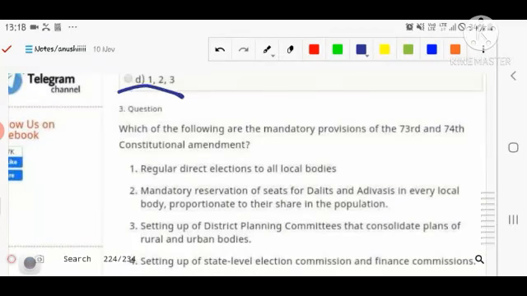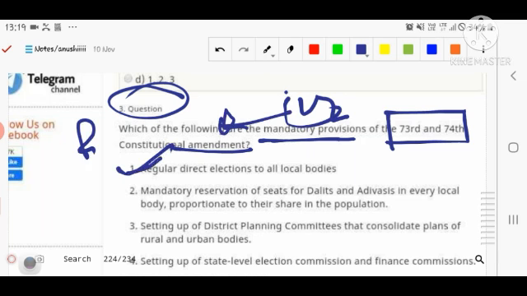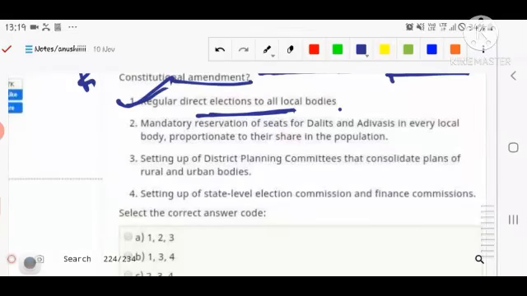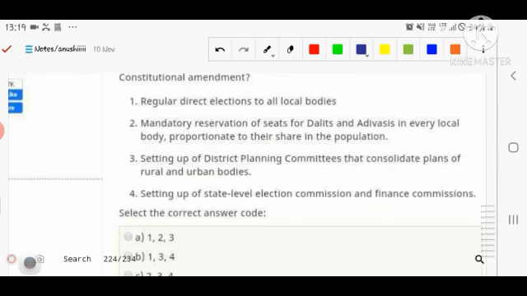For the third question, what are the mandatory provisions of the 73rd and 74th Constitutional Amendments that were added in 1992 by the PV Narasimha Rao government? Number first, regular direct election to the local body. Number second, mandatory reservation of seats for Scheduled Castes and Scheduled Tribes in local bodies in proportion to their share in the population. Number third, setting up the District Planning Committee that consolidates plans of rural and urban bodies. Number fourth, setting up the State Election Commission and Finance Commission. So you have to tell which are the correct, mandatory provisions.